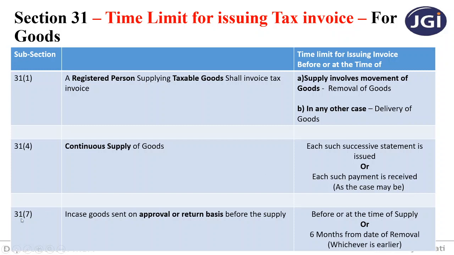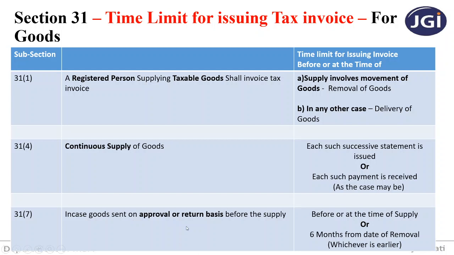Next, section 31 subsection 7 is in case goods sent on approval or return basis before the supplier. Now what is the meaning of this? Usually when you go to the shop, you buy some dress material and then you tell the shopkeeper, can I take this home, and after taking it home I will show it to my parents, and if they like it I will keep it, otherwise I will return it. So here you are taking the goods on approval or return basis. That means when you are taking the goods, you are not sure whether you are going to retain it or return it back. You have taken it on the basis that you may return it or you may accept it.